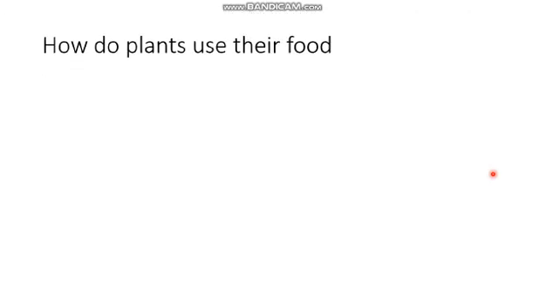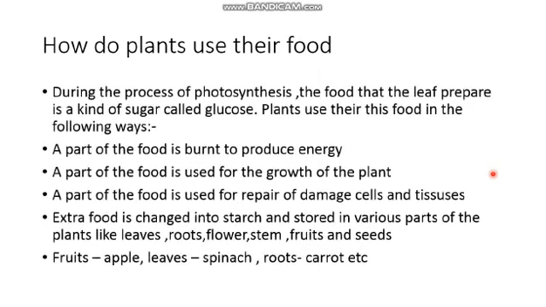And here, how do the plants use their food? Just as we take in food, similarly the plants will be utilizing the food.